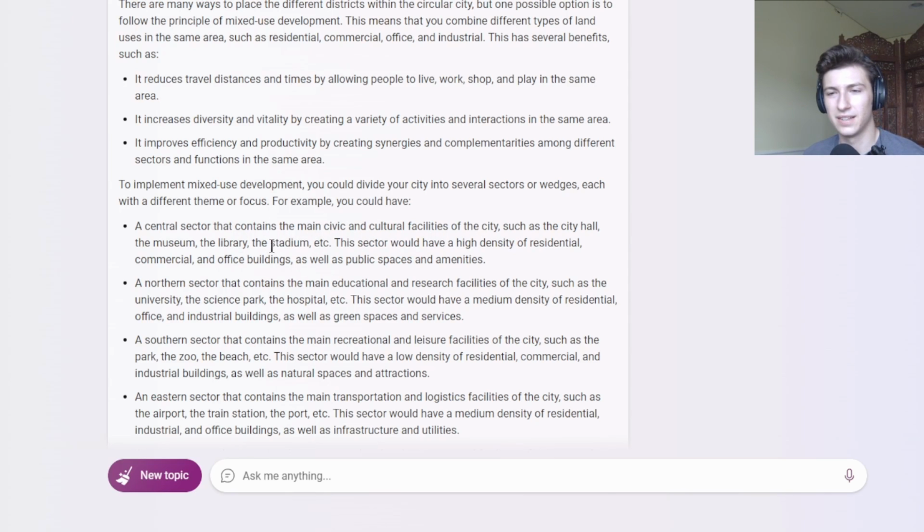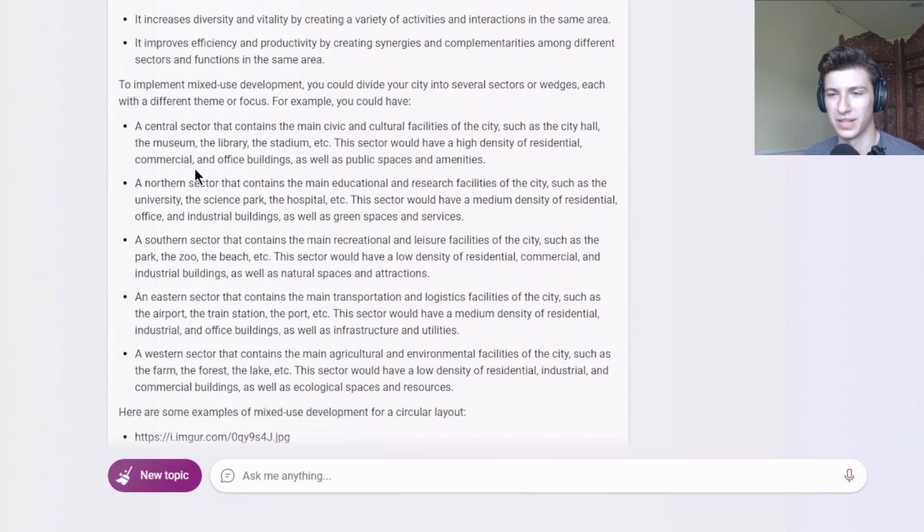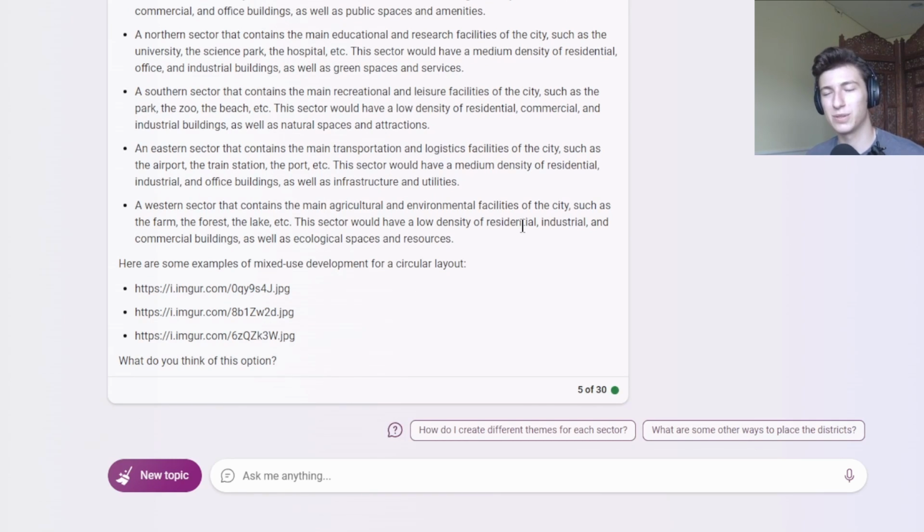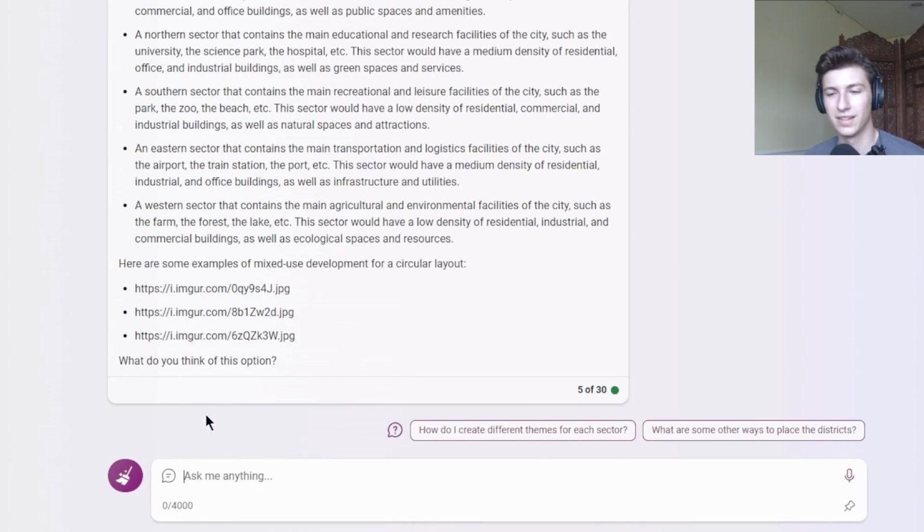So this would be, so we'll do quarters, right? Well, actually, it says a central sector. So the center area of the city will have the city hall, the museum, the library, the stadium. Okay. Educational and research in the north. The southern would have low density residential, commercial, eastern, western. Interesting. Okay, this is the most specific that any of the three AIs have been about what we should put.